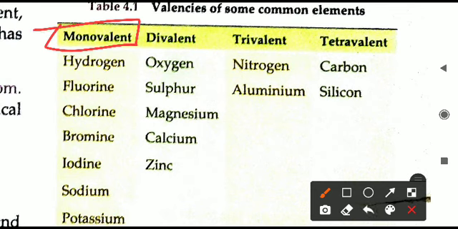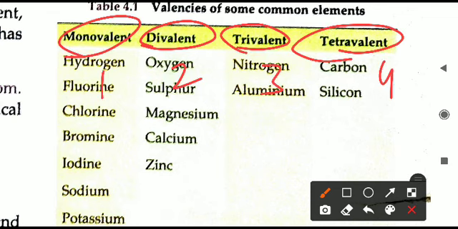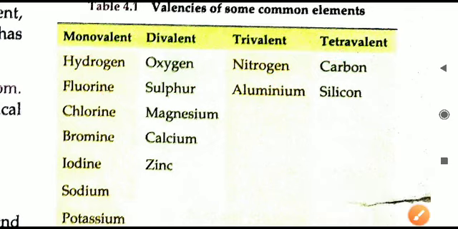First are the monovalent, all the elements where the valency is 1. If the valency of any element is 1, it is called monovalent. Second is divalent, valency is 2; trivalent, valency is 3; tetravalent, valency is 4. Based on the valency, the number of atoms that can be combined, we can call these elements in these particular categories. All these you can learn from here.